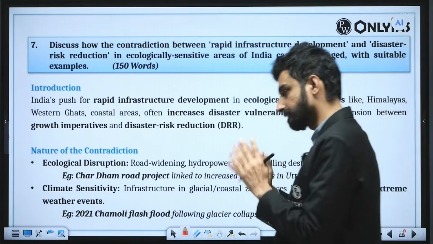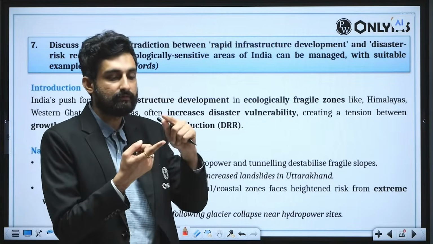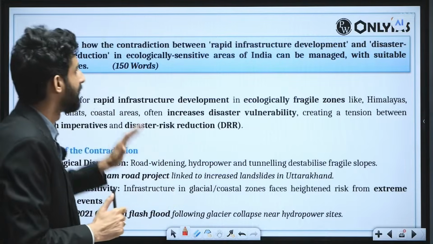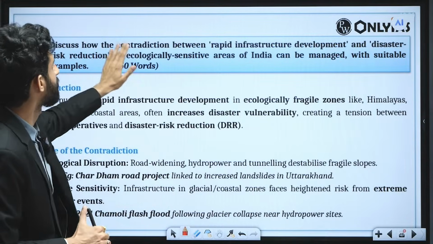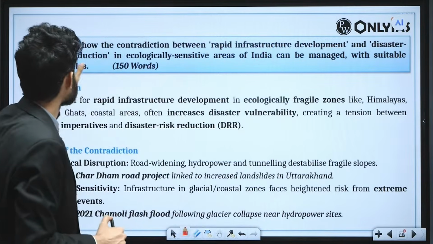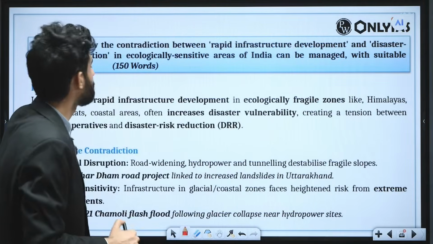So the first question which came as a 10 marker, again a very straightforward theme, again a theme which you have been reading in your current affairs in the classes. This is a very basic thing. And the question is, discuss how the contradiction between rapid infrastructure development and disaster risk reduction in ecologically sensitive areas of India can be managed with suitable examples.